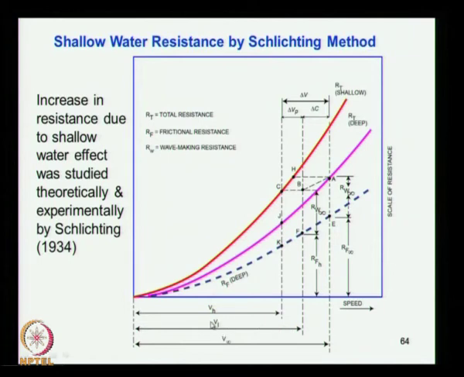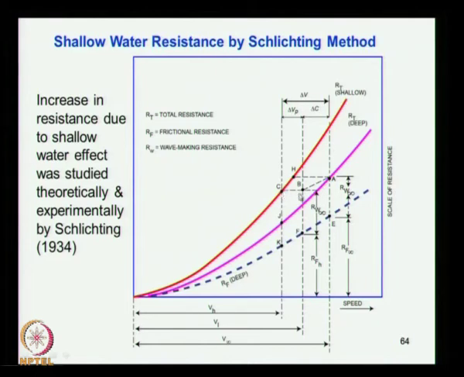Due to the higher wave formation, high wave resistance, the speed reduces. At Vi, what is the frictional resistance, but we assume the wave making remains the same at that lower speed. So then you put the same wave making here, you get point B, and from point B, from the curve we have got delta Vp, and you put delta Vp in this direction horizontally, you get point C.